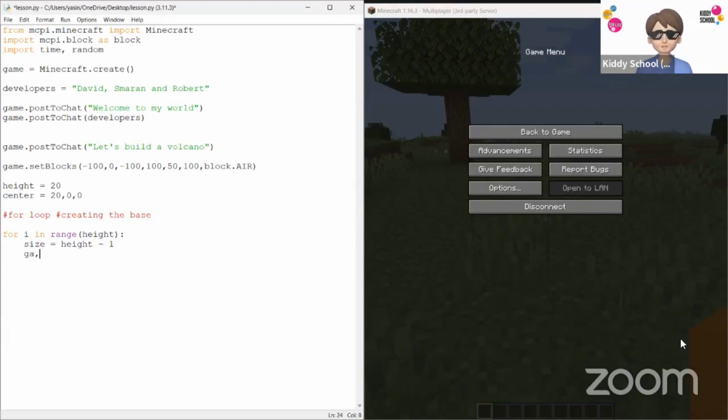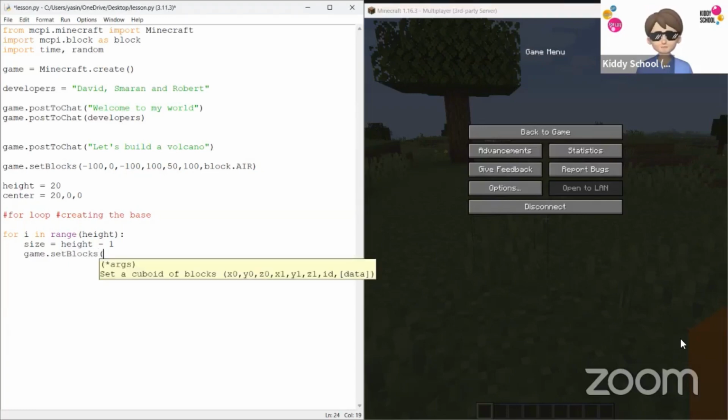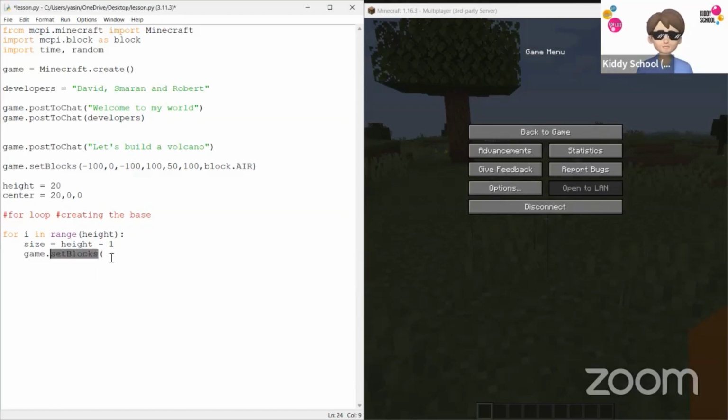Okay. So game.setBlocks. These are the properties of Minecraft MCPI, which lets you do the in-game blocks by just writing them down on the script. And now I'm going to say center, which is the position we have kept, 0 for the X. This is for the X, minus size. For Y, I'll say add 1, the iterator. By the way, take a look. This is X, Y, and Z. So we are just trying to use those.